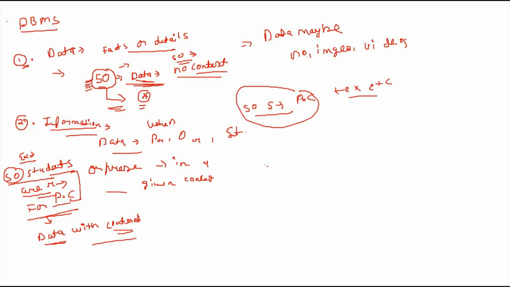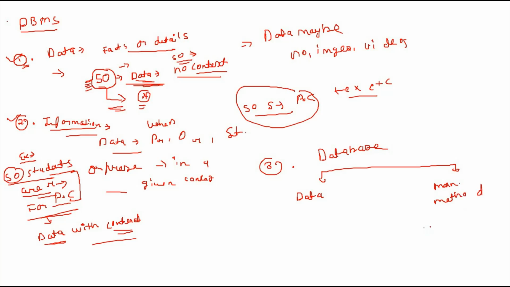This is the data. Third term that I have to mention: what do you mean by database? As we understand about the data and information, but what do you mean by the database? A database contains two following parts. First part is data and second part is a meaningful method for accessing and manipulating data. Which methods are used to access and manipulate the data? The database consists of two parts.